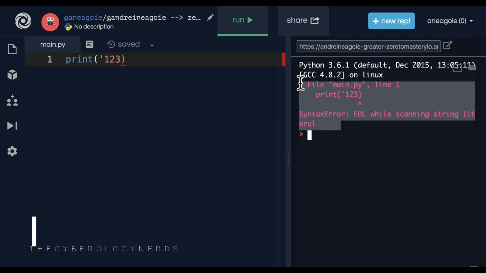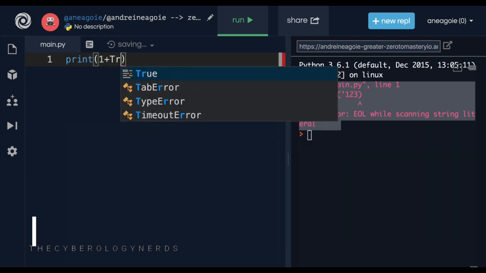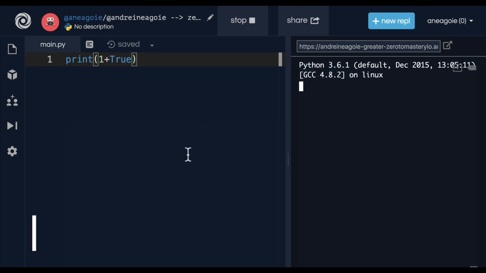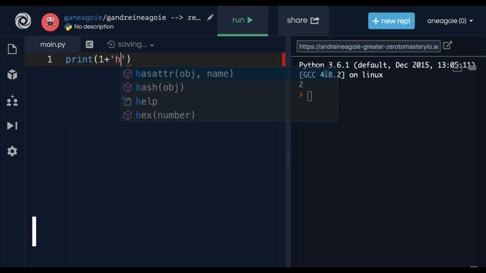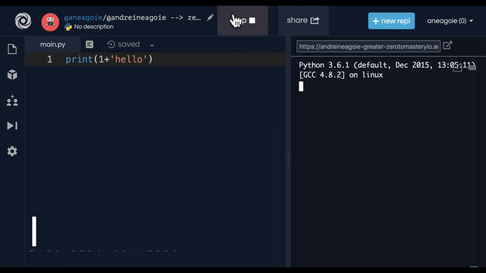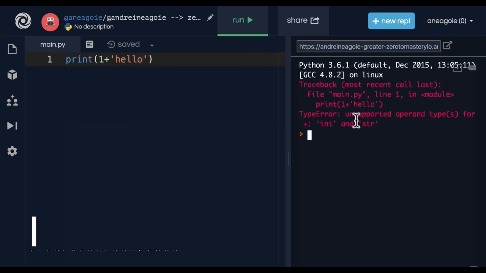of this red throughout this course. A lot of these errors. If I try to add 1 plus, let's say, true, click run, that works. But then all of a sudden I decide to add hello to 1. And yet again, we see that red, this time a type error.